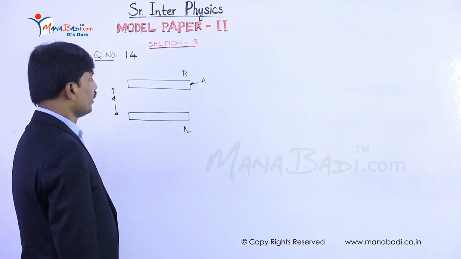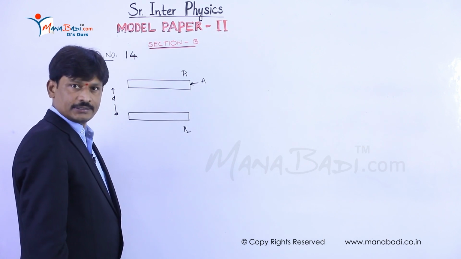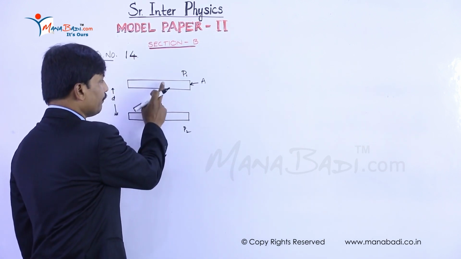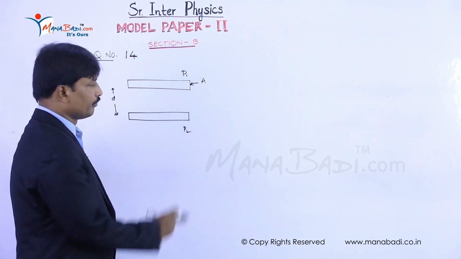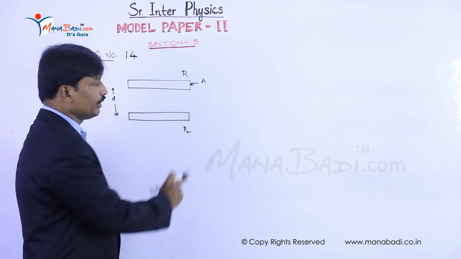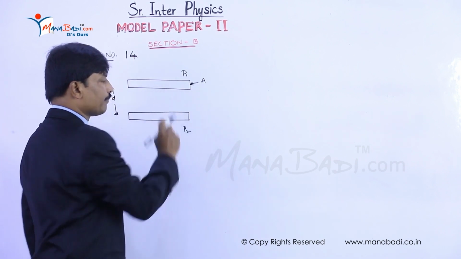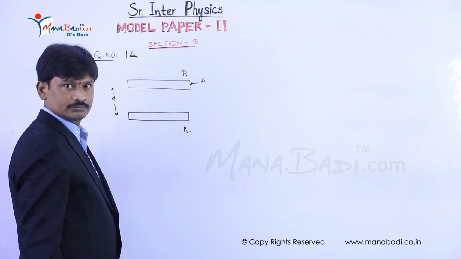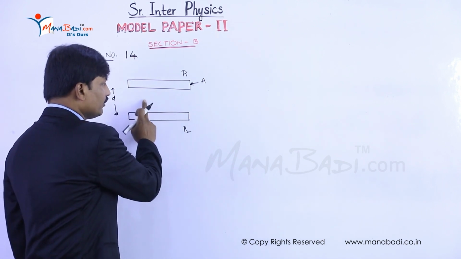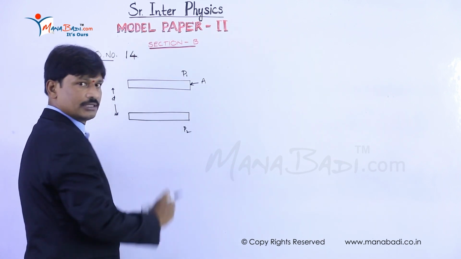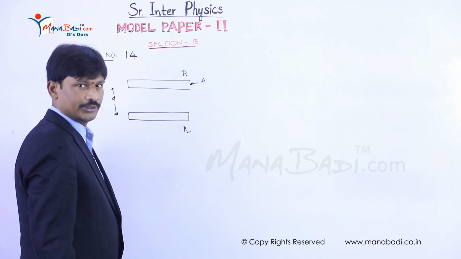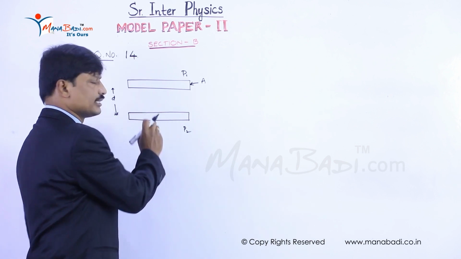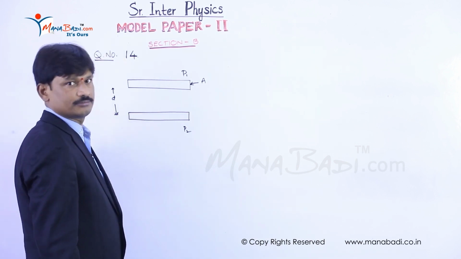That means a parallel plate capacitor consists of two identical conducting metallic plates P1 and P2. Each plate area is capital A, and they are separated at a distance small d. Then the gap between the two plates is filled with air or vacuum, meaning the space between the two plates is considered as free space.